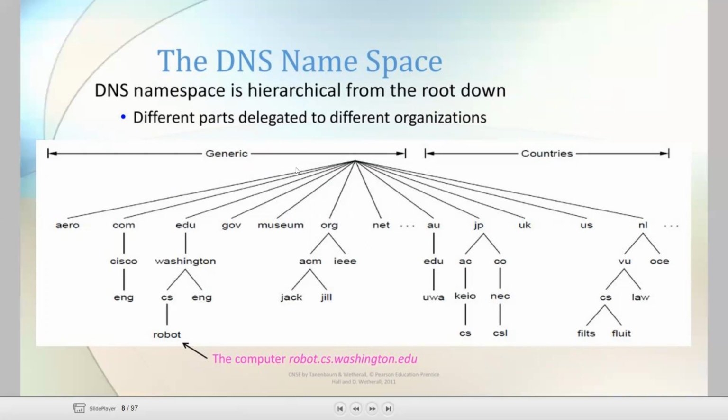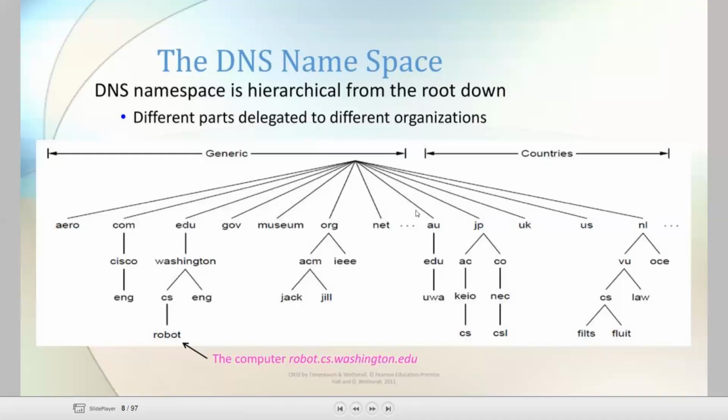Okay, see here in the generic we have .com, .aero, .edu, .gov. These are called the top level domains. The top level domains are nearly 250 domains, and again these domains are further divided into subdomains.